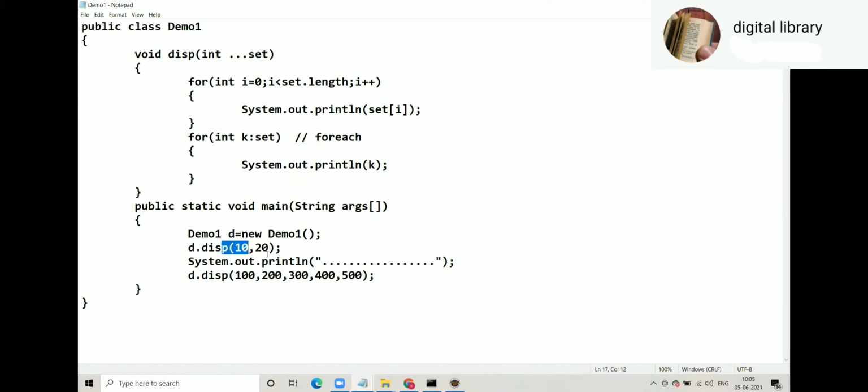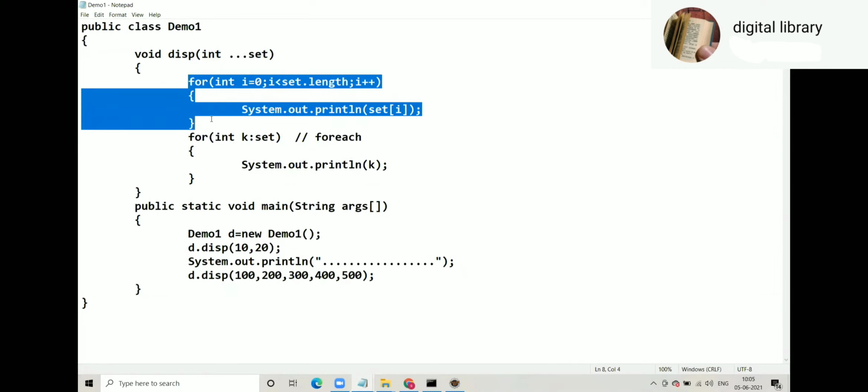So for display 10, 20, an array of 2 integers will be created, and set dot length will be 2. for(i=0; i<set.length; i++) SOP set[i]. I'm not going to draw the diagram because you know the array diagram very well. In case of 10 and 20, an array of 2 elements will be created, 0th element 10, first element 20. Using this for loop, we display 10, 20.